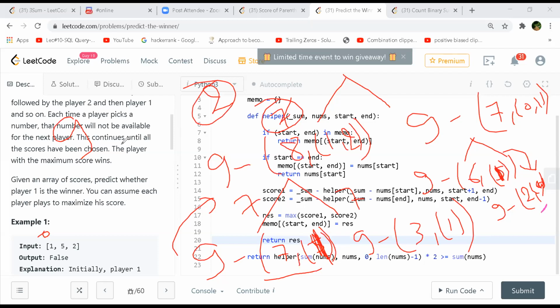And coming to this part, so 2 and 0th index is there. 2 minus 1 is 1. 9 minus 1 is 8. So this branch is having 8. And 6 minus 5 is 1. 9 minus 1, this is 8. So a max of these two will be what? 8. It will return 8. 9 minus 8 is 1. So 2 and 1 maximum will be 2. So who won first?